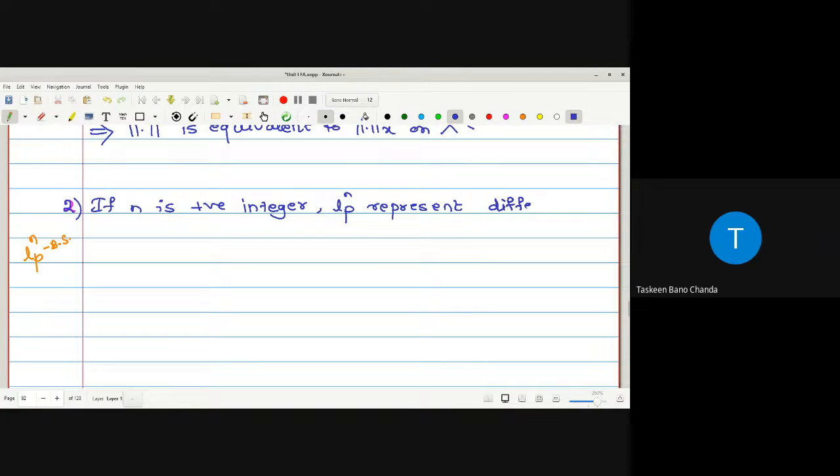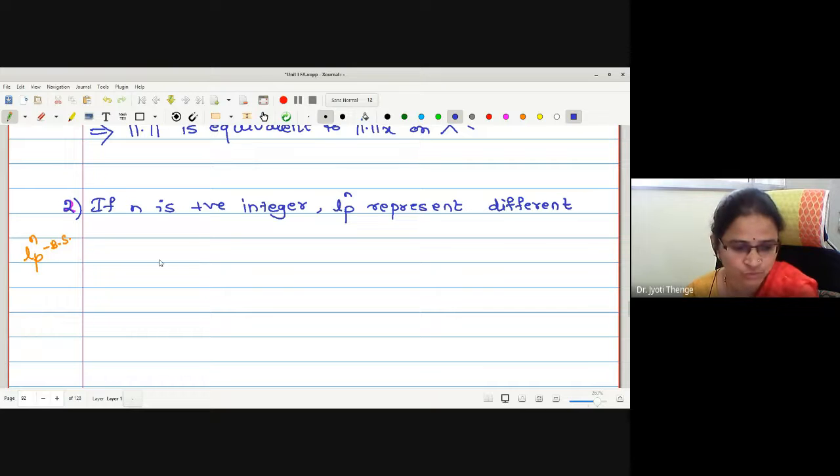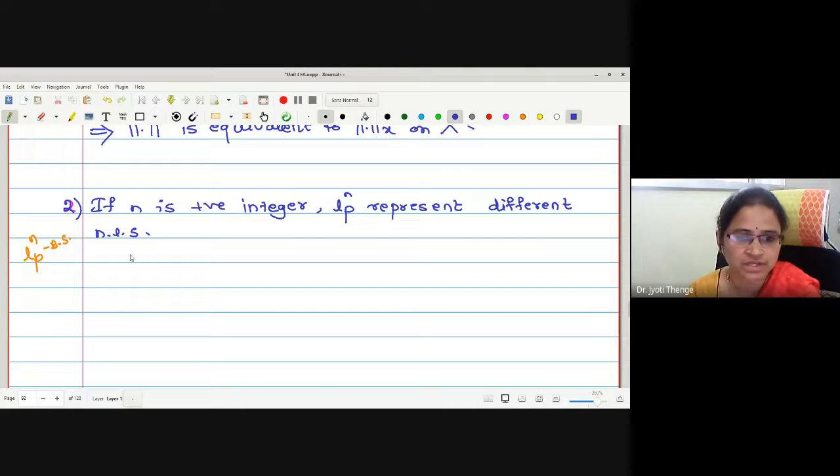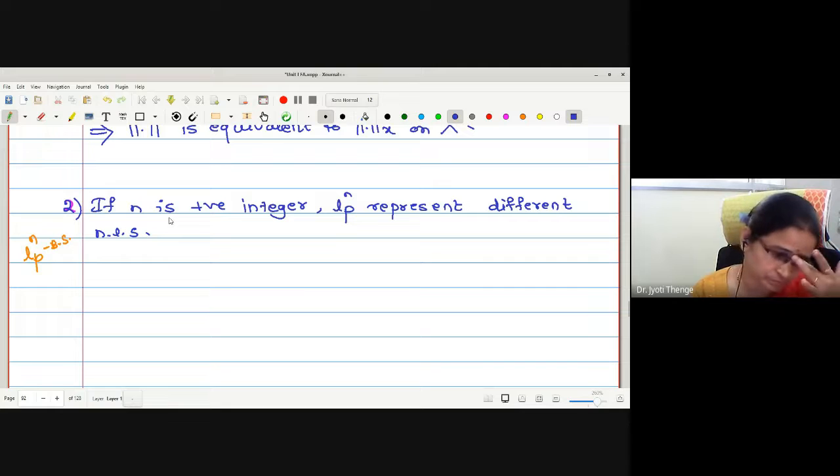Norm p. Yes, norm p. What is the value? Summation i running from 1 to n, mod of xi to the p, bracket raised to 1 by p. Very good. This is the norm we have defined and we have proved under this norm, this is the normed linear space as well as the Banach space. Now, in this example, we were going to show how many norms we can define like that for different values of p. Infinite norms are there, right? For every p, we have one norm on the LPN spaces, right?